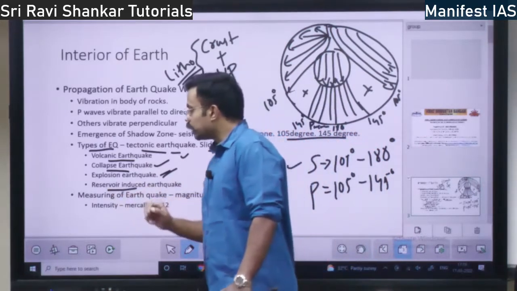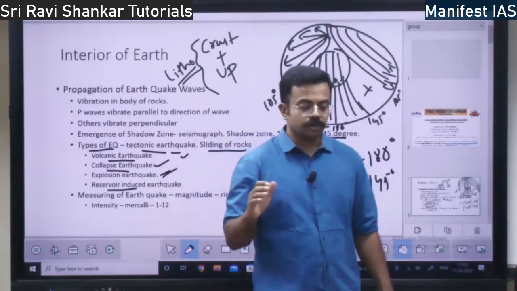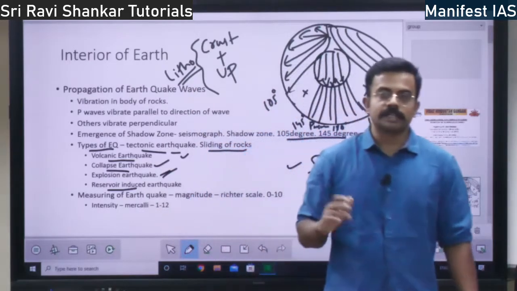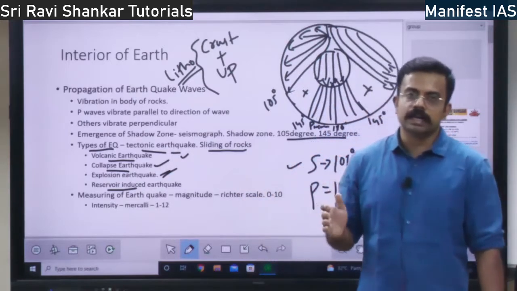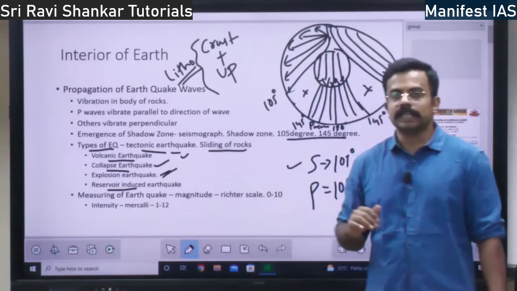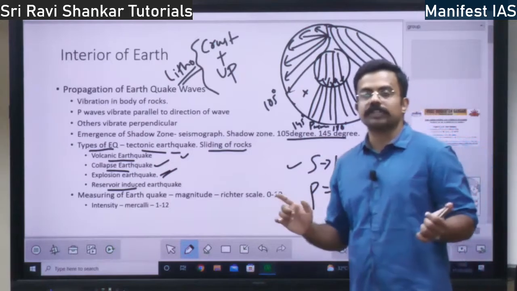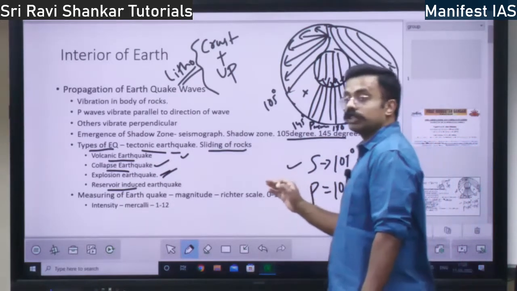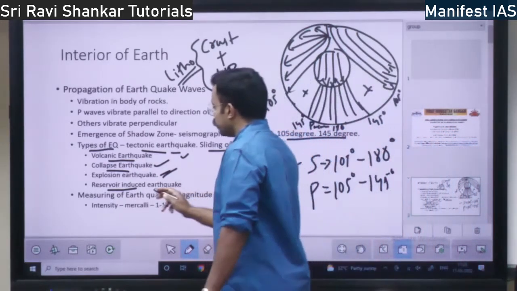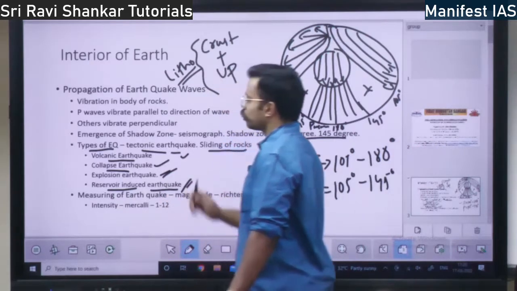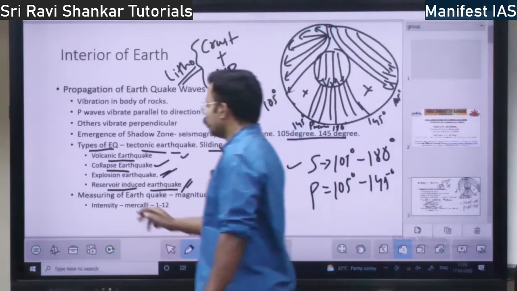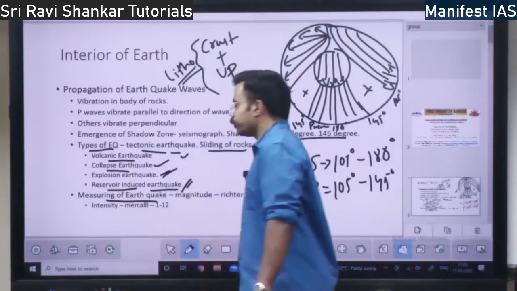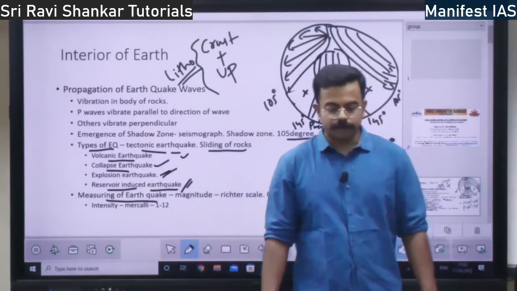Then you have reservoir induced earthquake. So you have big reservoirs, KRS dam, right? Hirakud dam, Bhakra Nangal dam, Narmada dam, all these dams are there. These dams will have reservoirs. Because of those reservoirs also, there will be earthquakes. Those earthquakes are called reservoir induced earthquakes, right? So how do we measure the earthquakes? There are many ways of measuring the earthquake.